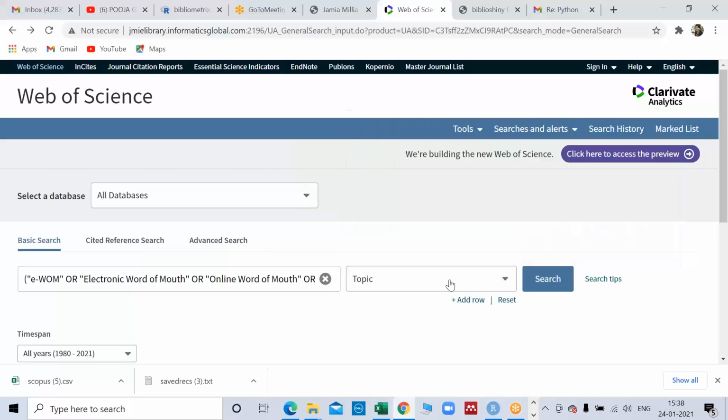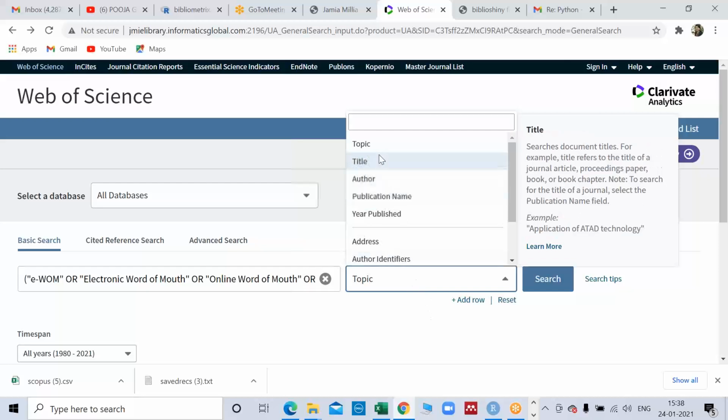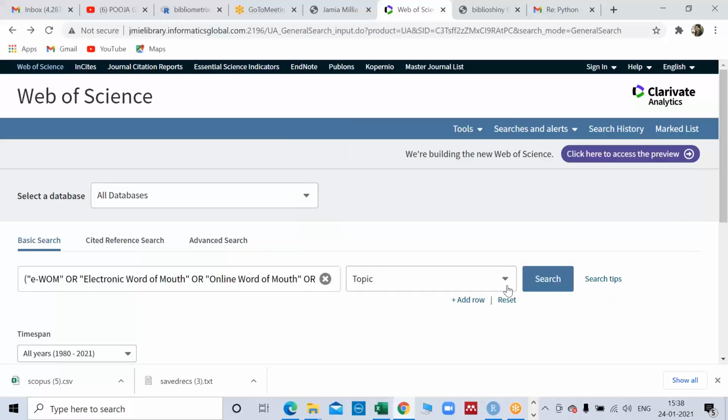But generally it is advisable to go with the topic, because nowadays people give very fancy titles sometimes, and we cannot judge the paper from the title itself. Sometimes it happens, so we may lose some important papers. So that's why we should try to give this topic, right?